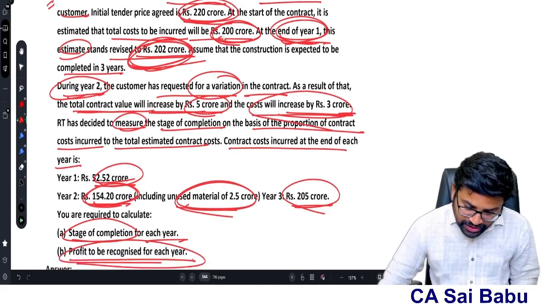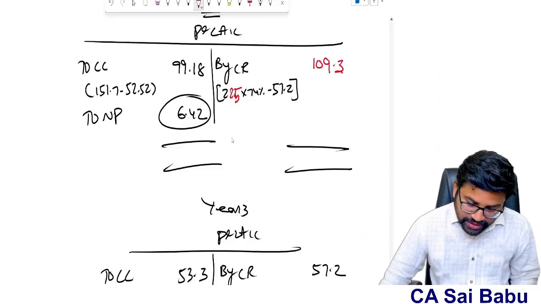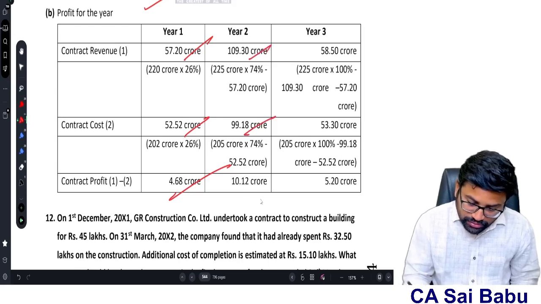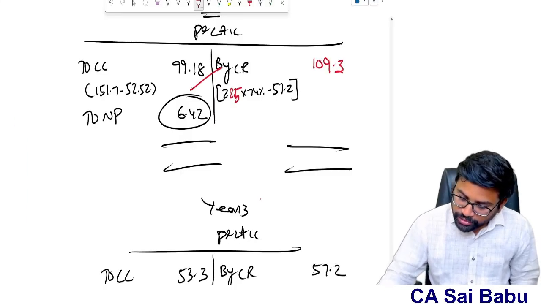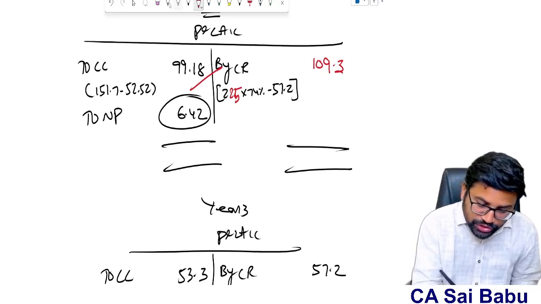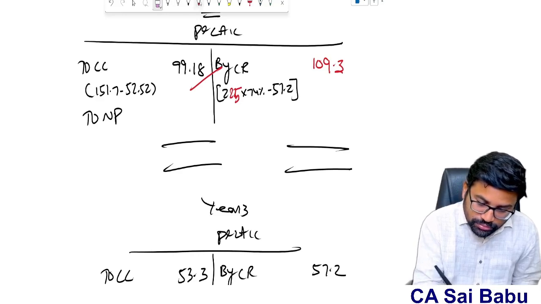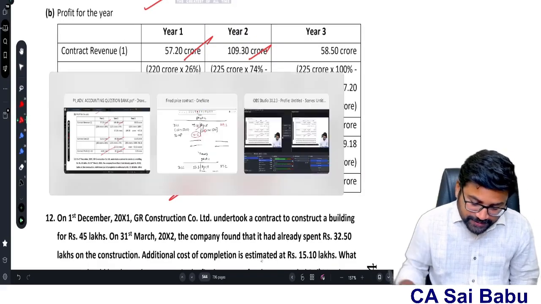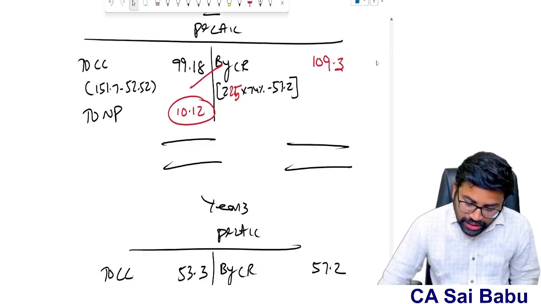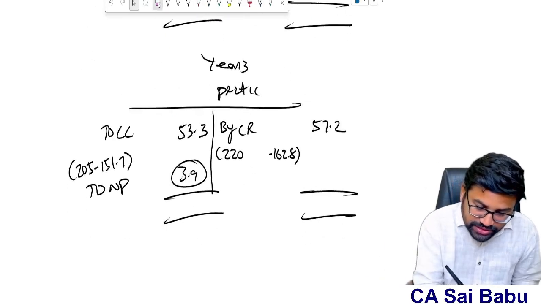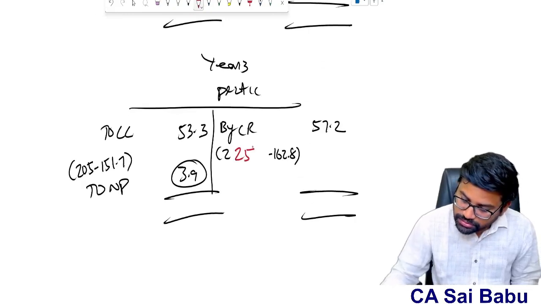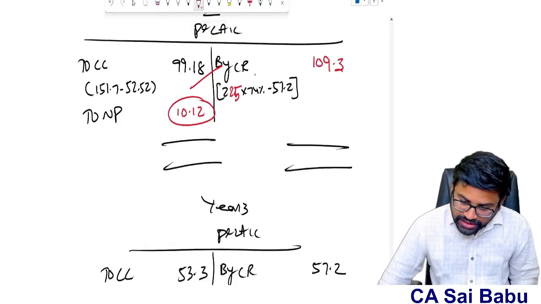Cost wise, I think it will be the same, sir: 99.18. See here. Then it will be 109.3 minus 99.18, so it will be 10.12. So 10.12 is the net profit, correct? Yes. And come to the last year, sir. The third year also will change, sir. It will be 225 minus how much we already recognized, which will also change.